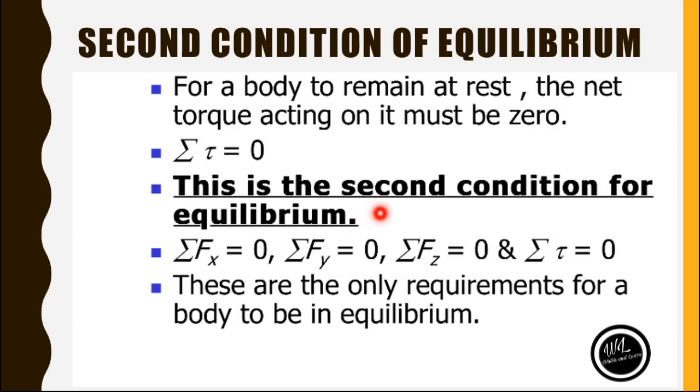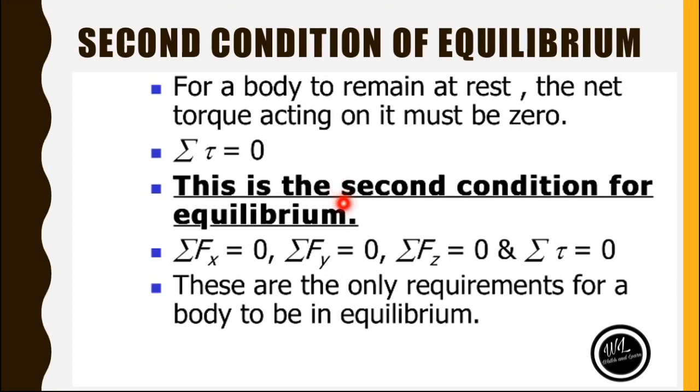Let's say we have an example of a seesaw. If there were two bodies on either side of the seesaw, and the seesaw is balanced, it means that the anti-clockwise moments are equal to the clockwise moments. So the body was in a state of equilibrium. It means that the sum of all the torques produced in the seesaw was equal to 0, and that seesaw satisfies the second condition of equilibrium.